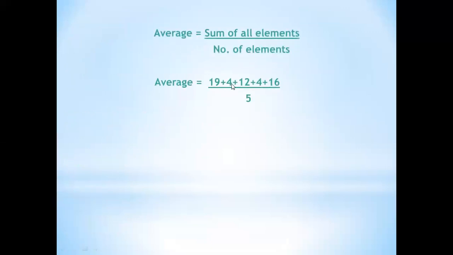19 plus 4, 12 plus 4 plus 16, that is how we find out the other value. Now we have all 5 numbers, and the number of elements is 5. So 1, 2, 3, 4, 5. We'll write 5 over here. Now we'll find the sum. When we add all the numbers, the answer will be 55, and that 55 we will divide by 5, and the answer is 11.